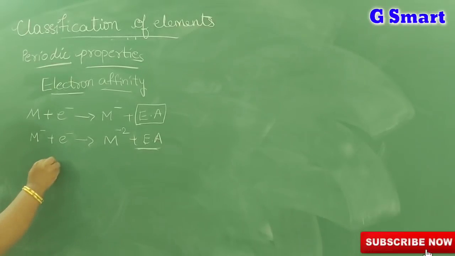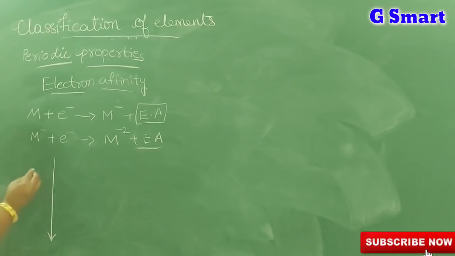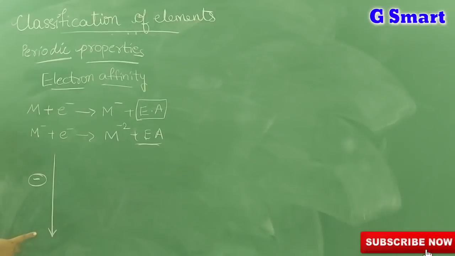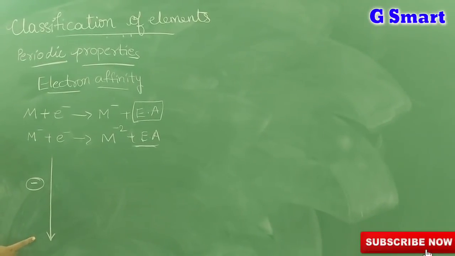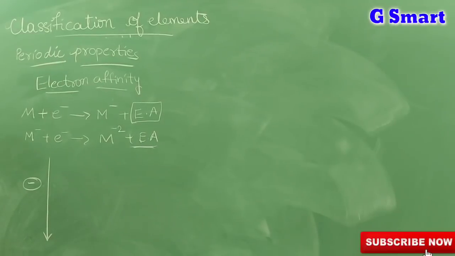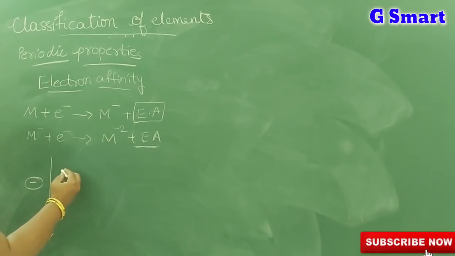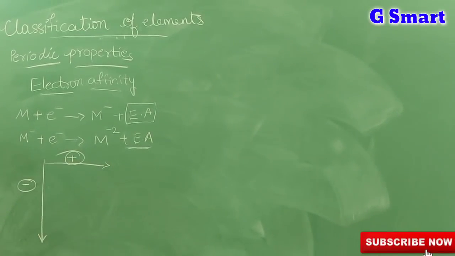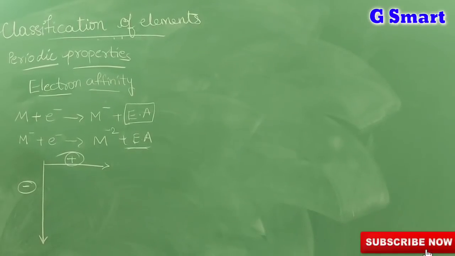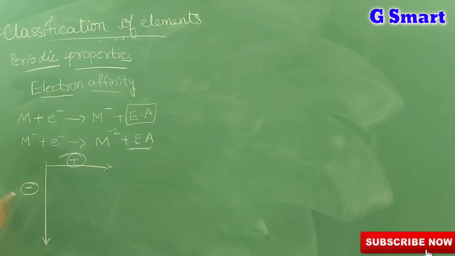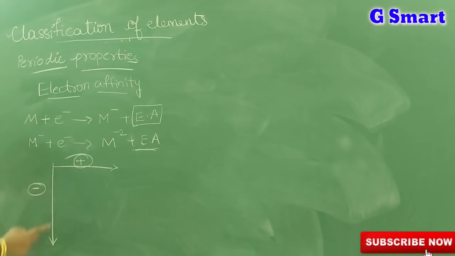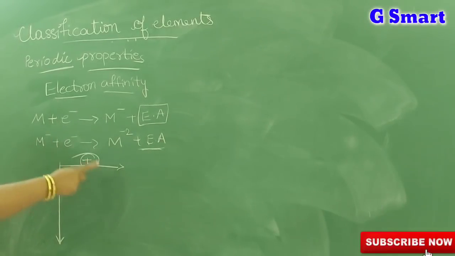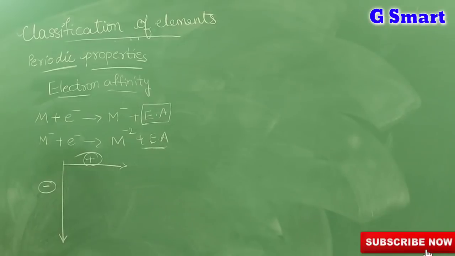Coming to groups, from top to bottom, the electron affinity will decrease. And coming to periods, from left to right, electron affinity will increase. Okay, this is the main thing. You have to remember how the electron affinity will vary in groups and periods. In groups from top to bottom, the electron affinity will decrease, whereas in periods from left to right, the electron affinity will increase.